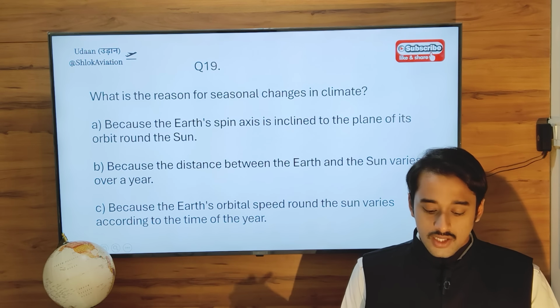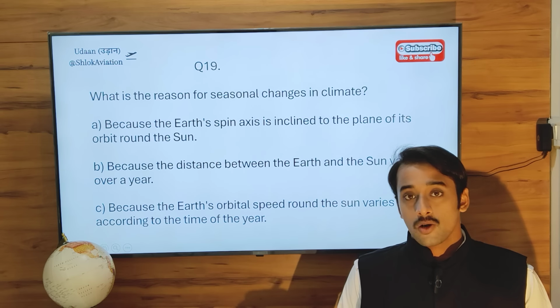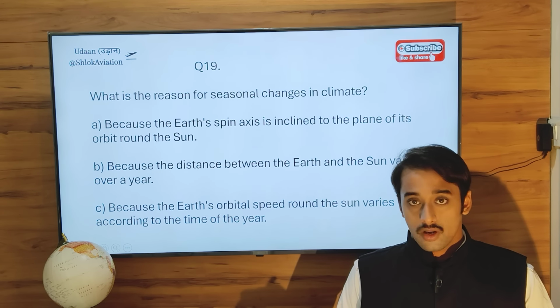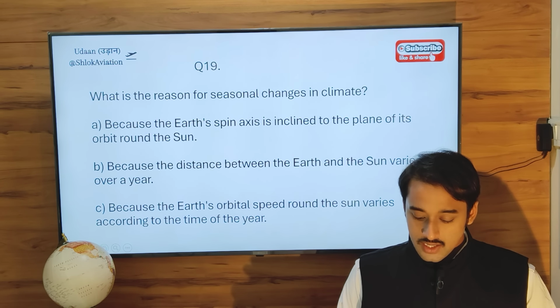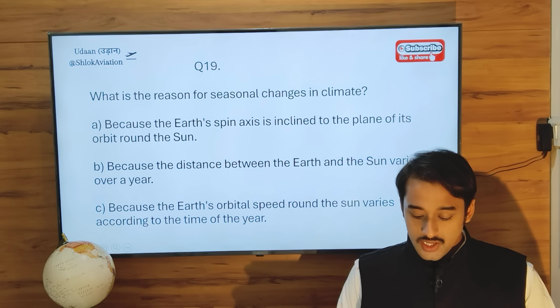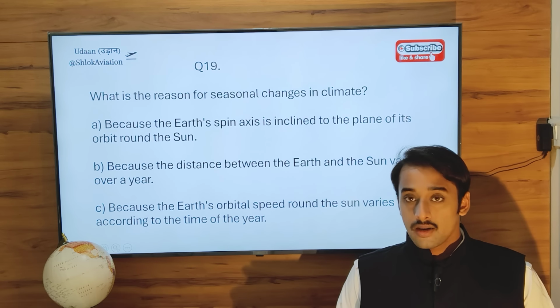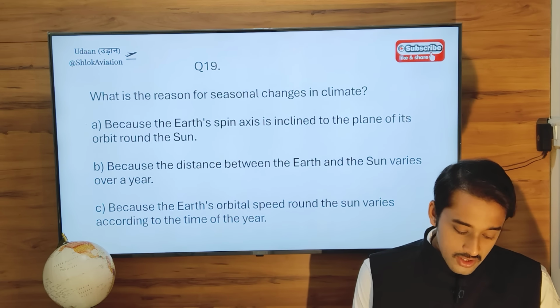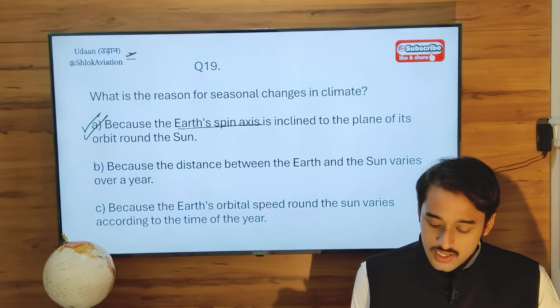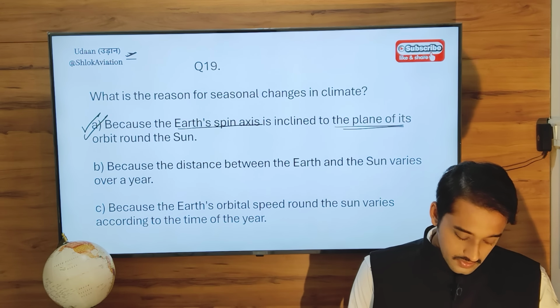Question 19. What's the reason for seasonal changes in climate? Now, why do we have changes in climate or changes in seasons? It is because of the tilt of the Earth's axis. Because the Earth's spin axis is inclined to the plane of its orbit around the Sun, because the distance between the Earth and the Sun varies, because the Earth's orbital speed varies according to the time of the year. So the correct option will be option A. The spin axis is inclined to the elliptical orbit at 66.5 degrees.